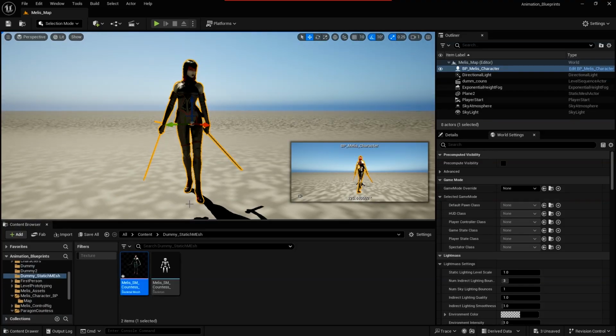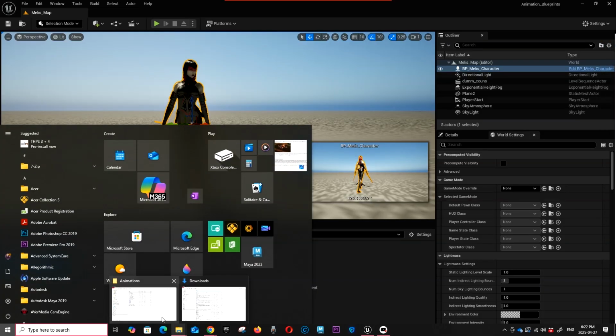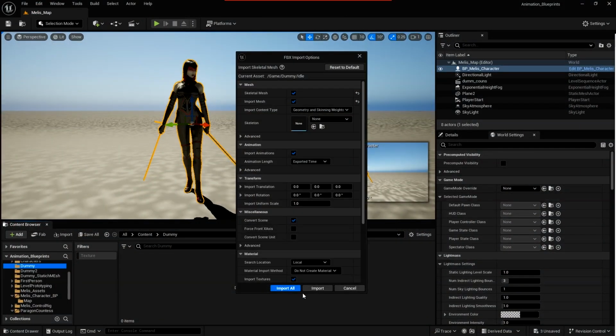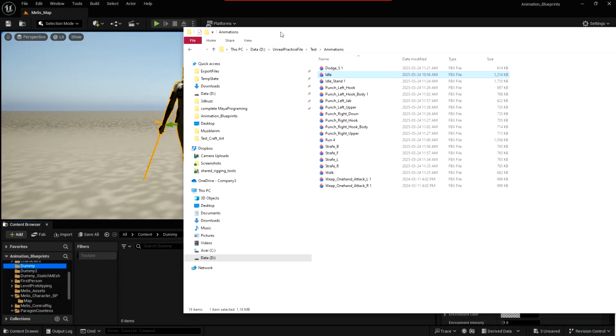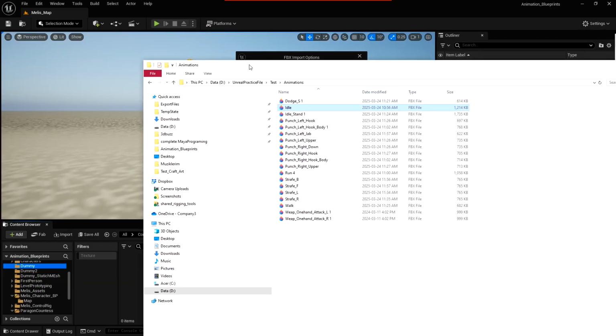First I'm going to show something else. For example, we need to first import our asset, another animation. As you see, this idle pose belongs to one test.